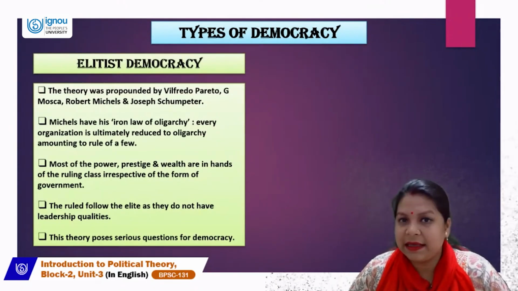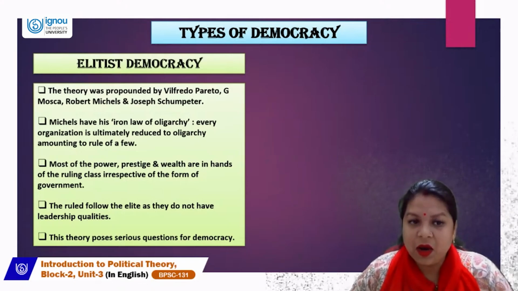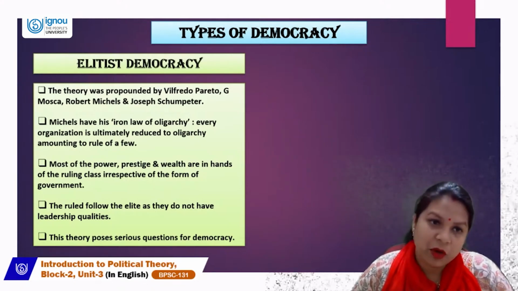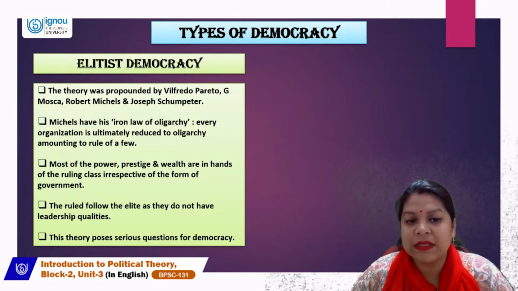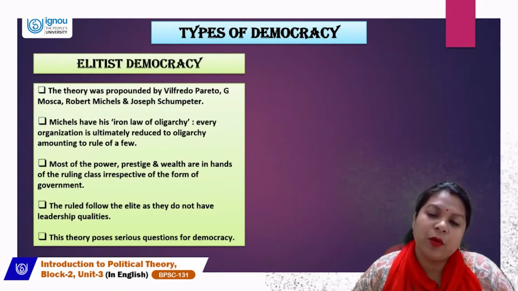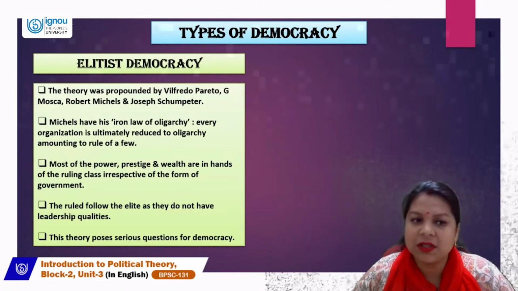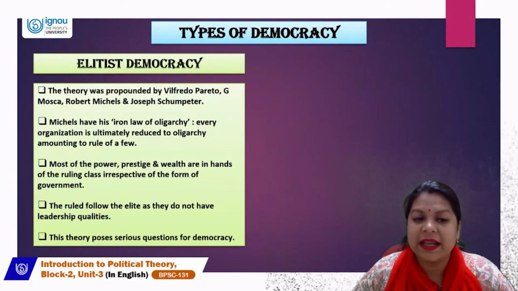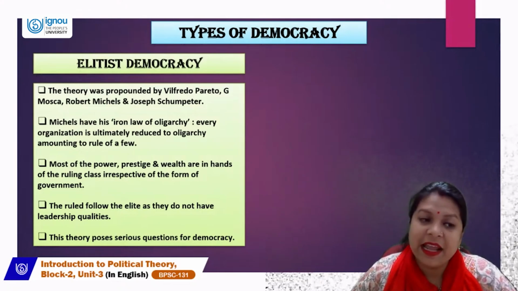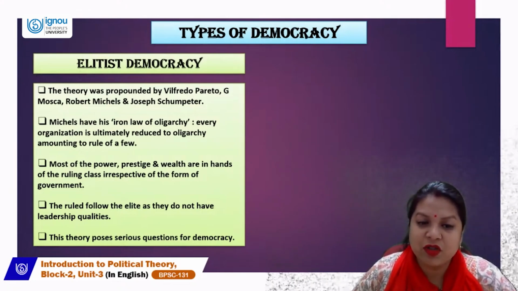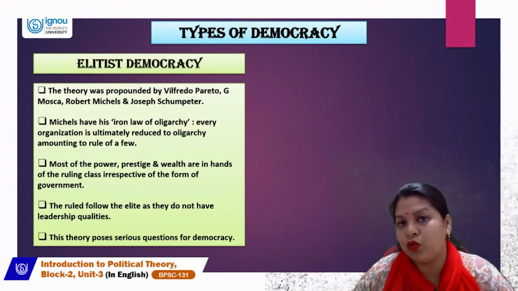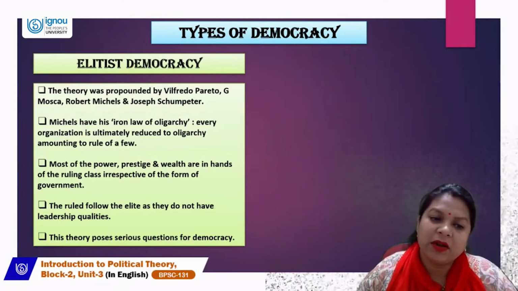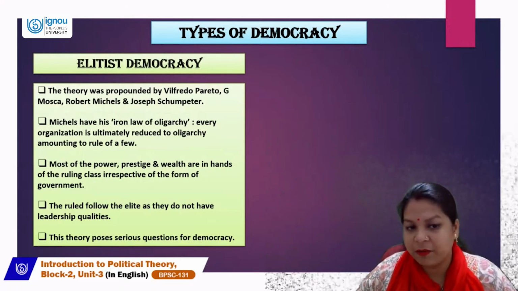Next comes the elitist democracy. The theory of elitist democracy was propounded by Wilfredo Pareto, G. Mosca, Robert Michels, and Joseph Schumpeter. So these are the propounders of this elitist democracy type. Michels has his iron law of oligarchy, where every organization is ultimately reduced to oligarchy, amounting to rule of a few. So Michels says that wherever you go, democracy ultimately comes into the hands of a handful of people.